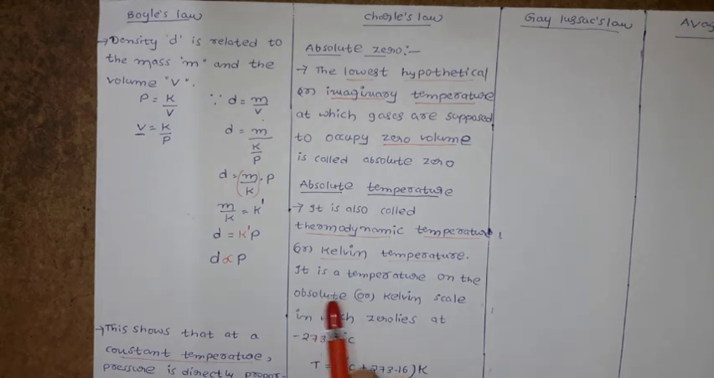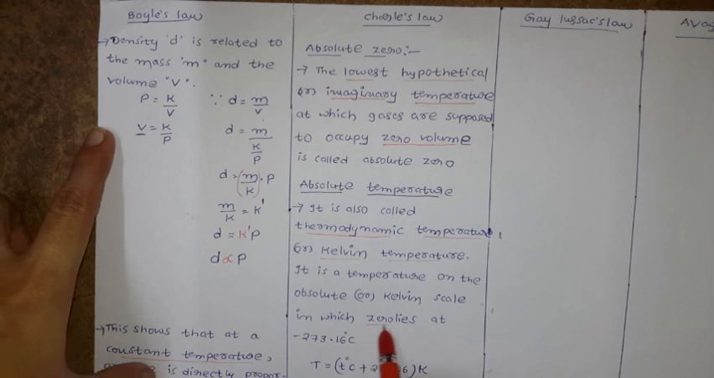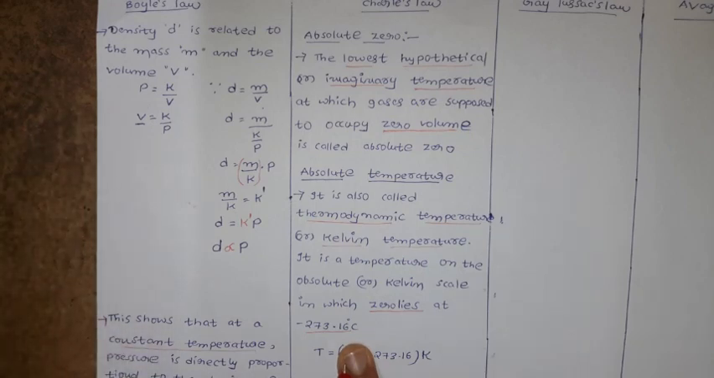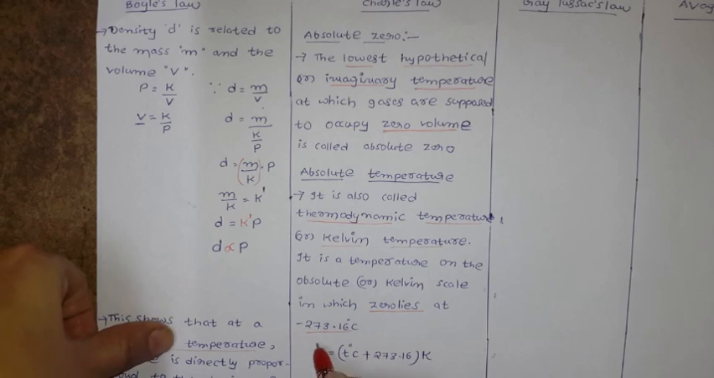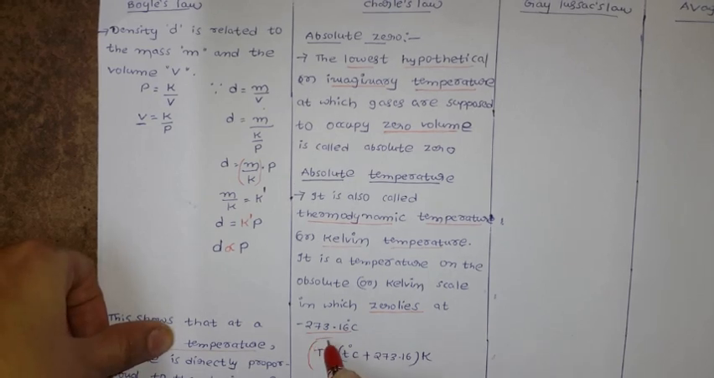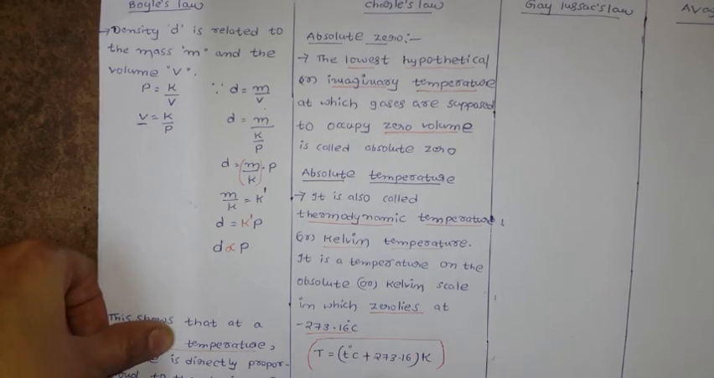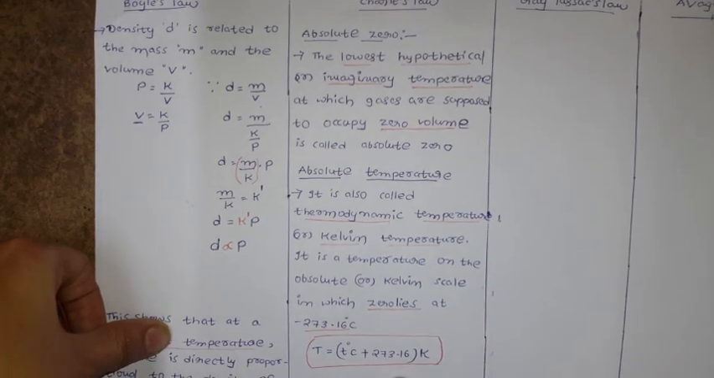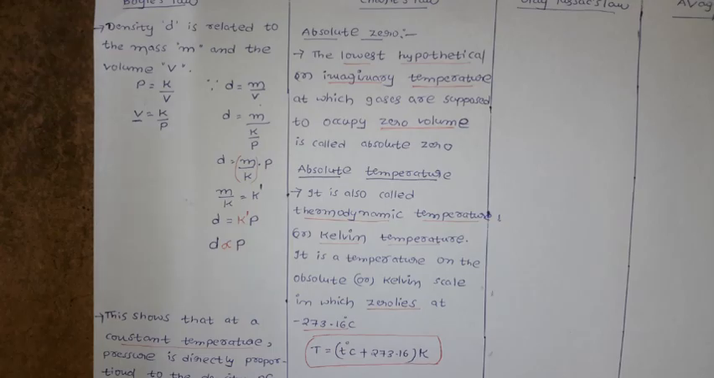Here it is the temperature on the absolute or Kelvin scale in which 0 lies at minus 273.16, meaning you are going to start from minus 273.16. Already we discussed this relation: temperature T you can convert from degrees Celsius into Kelvin by adding 273.16.